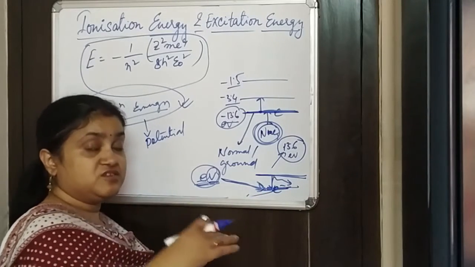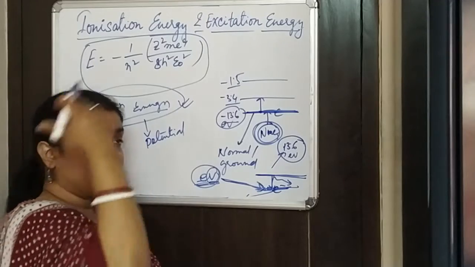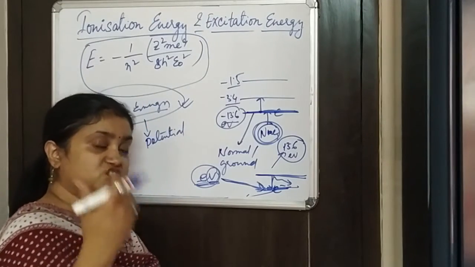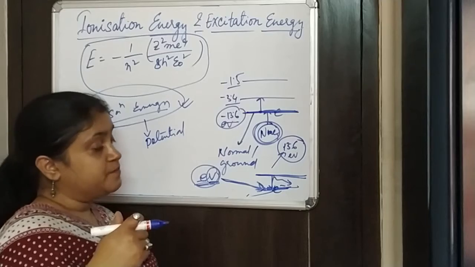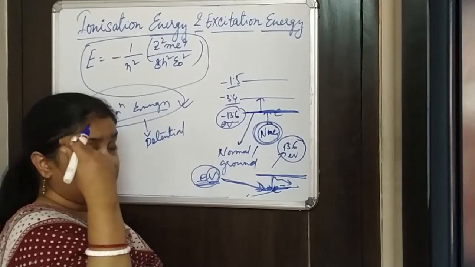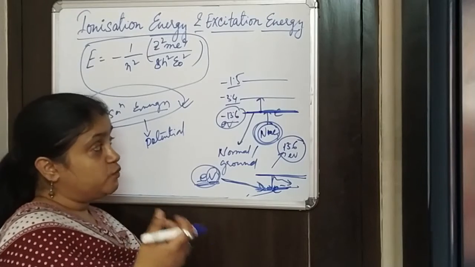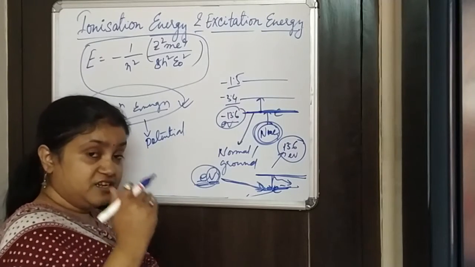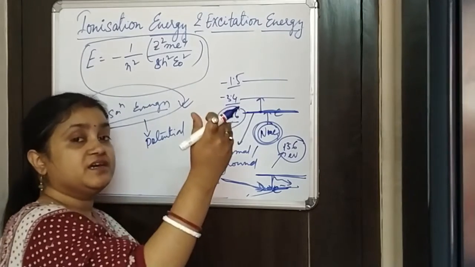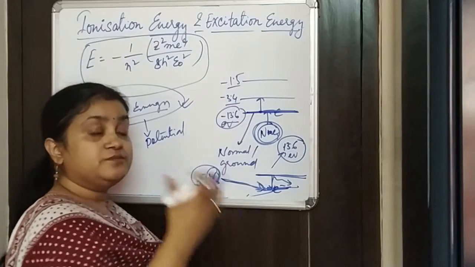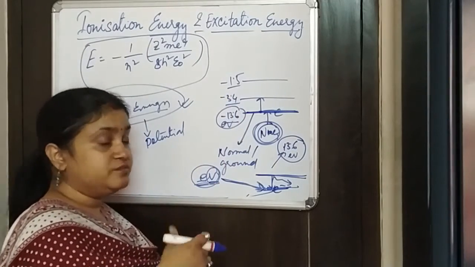And from the spectral series, we have seen that from any of the higher levels, an electron can jump to any of the lower levels. So jumping from a higher level to a lower level can happen. But when the electron has to be pushed to a higher level from a lower level, that process we call the excitation process.